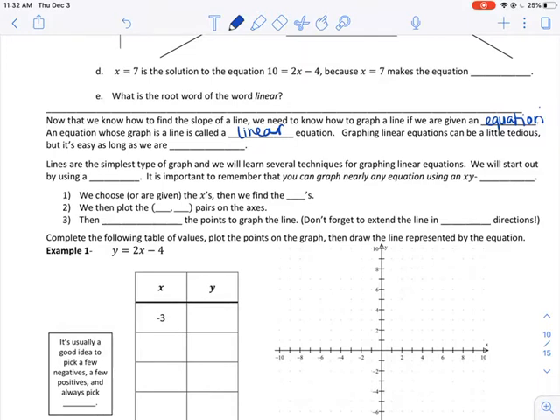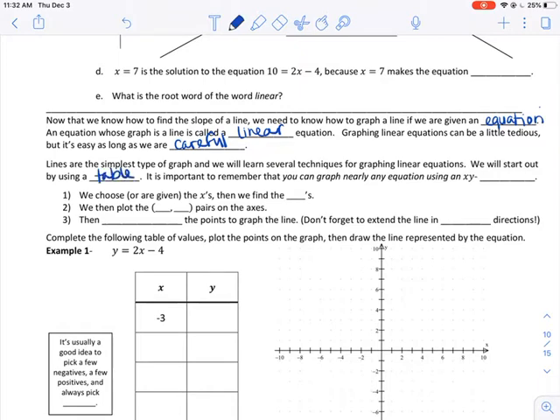Graphing linear equations can be a little tedious, but it's easy as long as we are careful. However, if you are entering something wrong into your calculator, or you add something wrong, or you just counted 6 squares instead of 5, it's not going to look right. So do be careful. Lines are the simplest type of graph, and we will learn several techniques for graphing linear equations. There's actually one that takes a little less time that we're going to learn later on. We will start out by using a table.